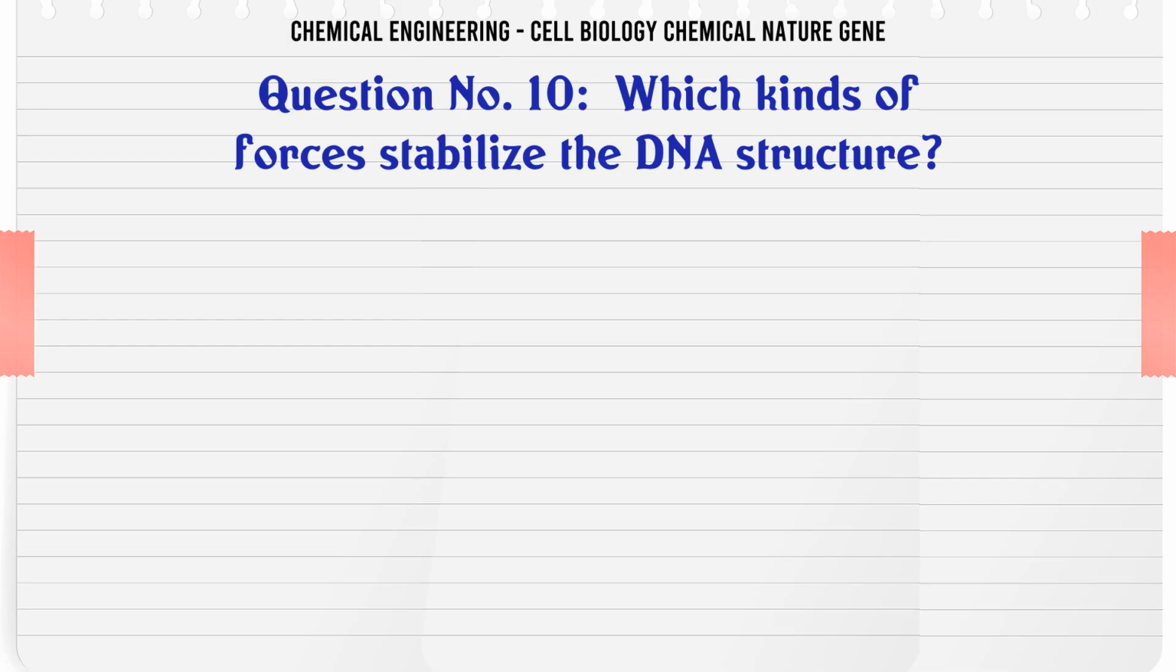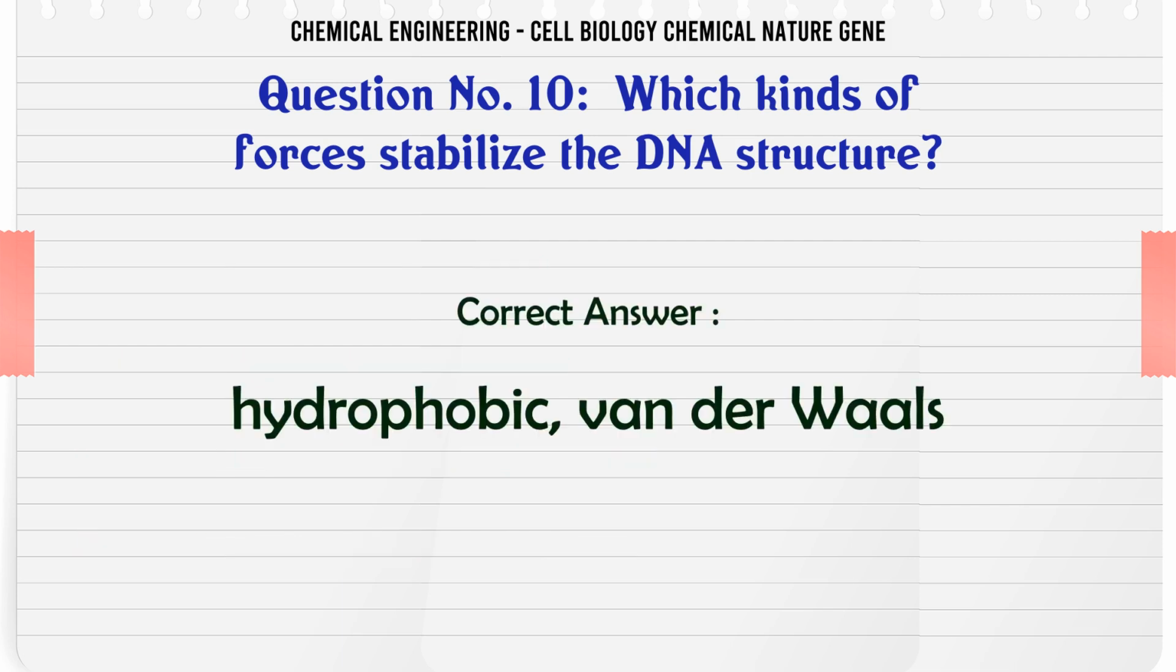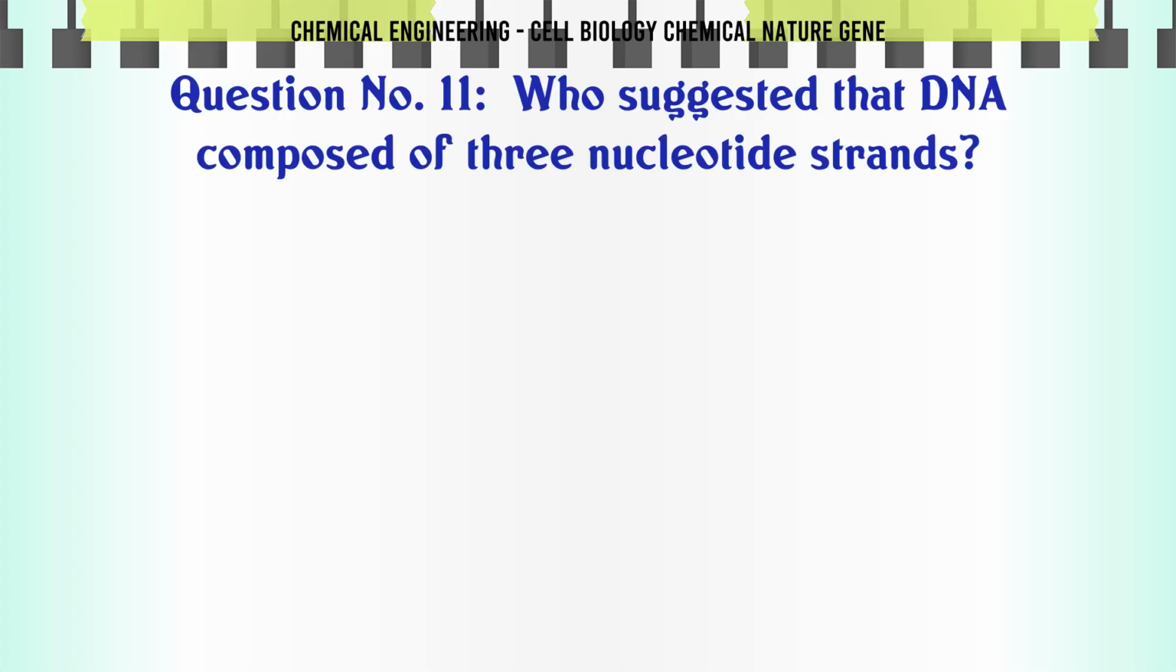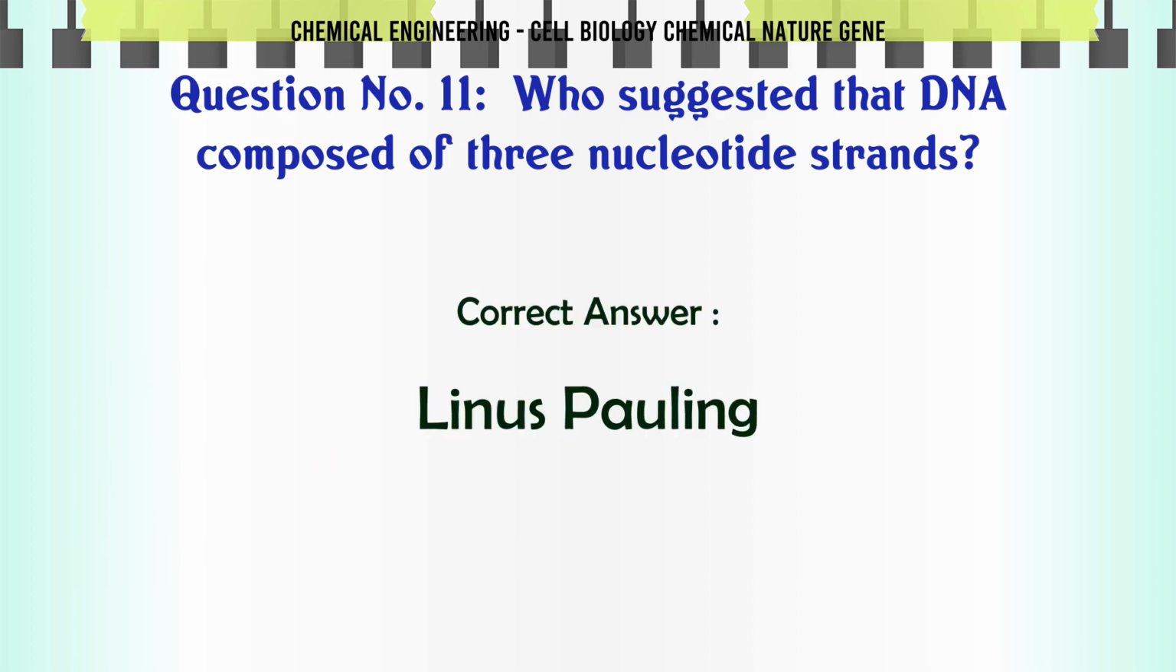Which kinds of forces stabilize the DNA structure? A. Hydrophilic covalent, B. Hydrophobic covalent, C. Hydrophobic van der Waals, D. Hydrophilic van der Waals. The correct answer is hydrophobic van der Waals. Who suggested that DNA is composed of 3 nucleotide strands? A. Linus Pauling, B. Rosalind Franklin, C. Maurice Wilkins, D. James Watson. The correct answer is Linus Pauling.